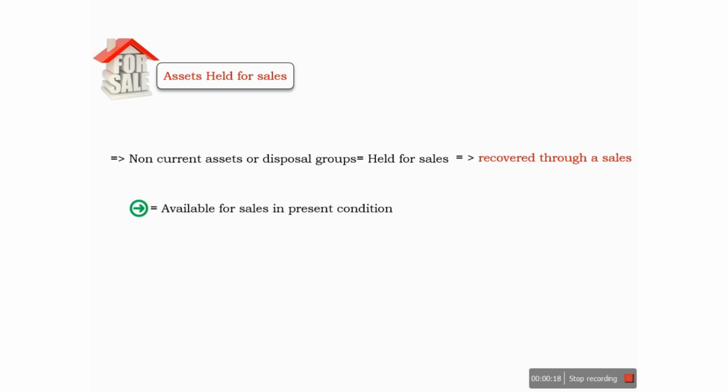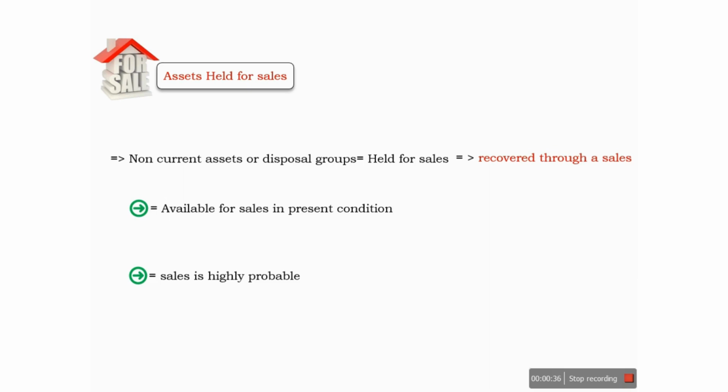A non-current asset will be classified as held for sale if management is of the opinion that the carrying value of this asset will be recovered through a sale transaction instead of its continuous use. It must be available for sale immediately in its present condition, and the sale must be highly probable.